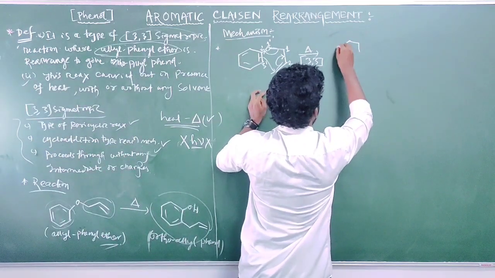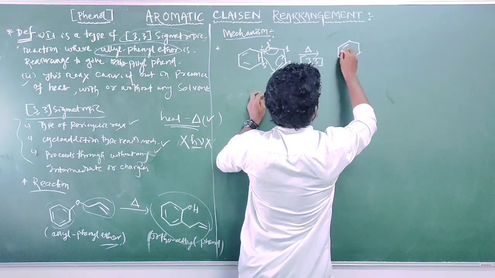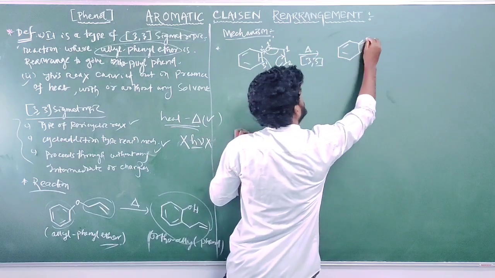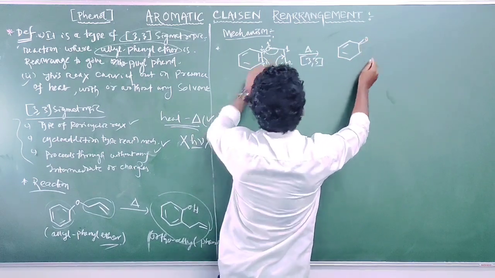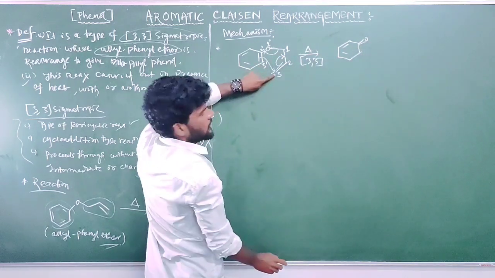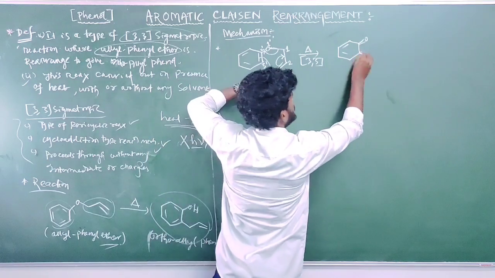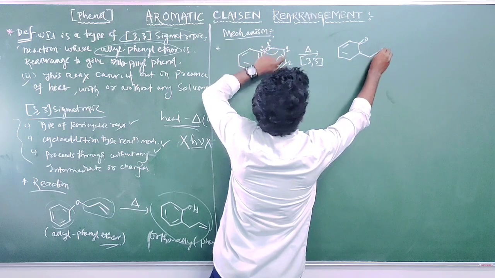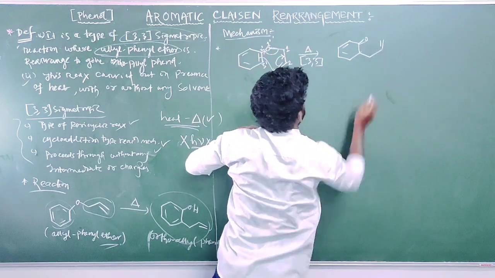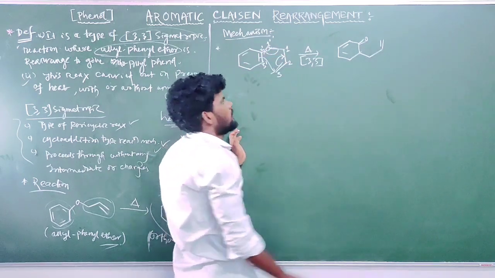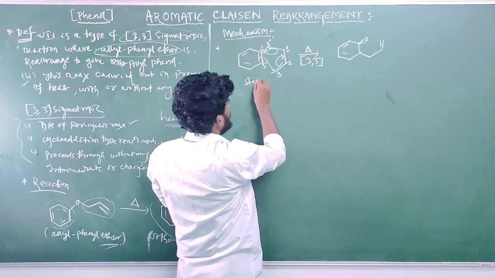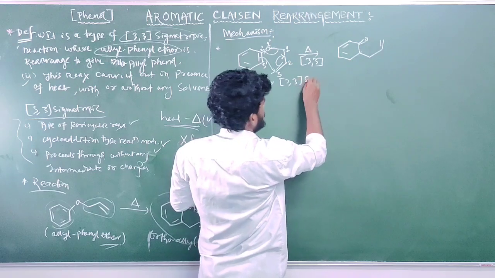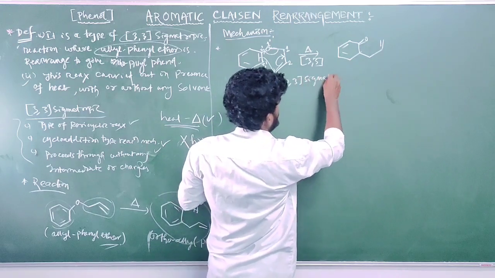What is the product formed now? Here and here, C double bond O. Now this 3 dash is attached to this 3, and 3 is attached to 2, and between 1 and 2 there is now a double bond. Understand? So step 1 you can write as a 3,3 sigmatropic reaction, 3,3 sigmatropic reaction.